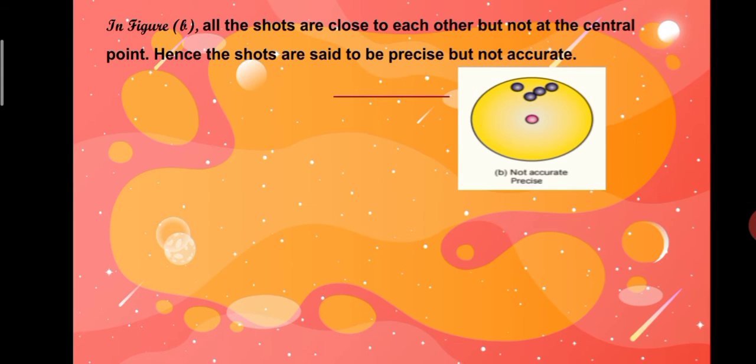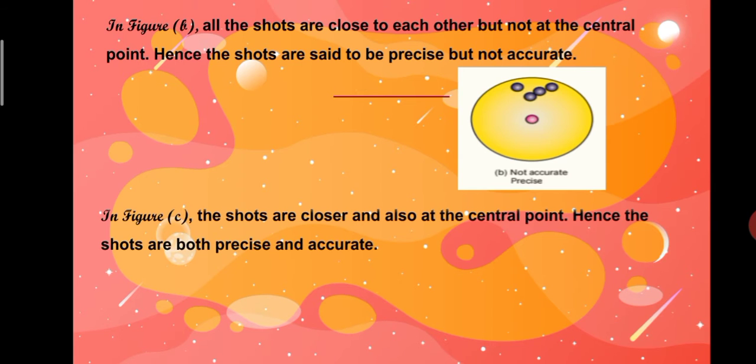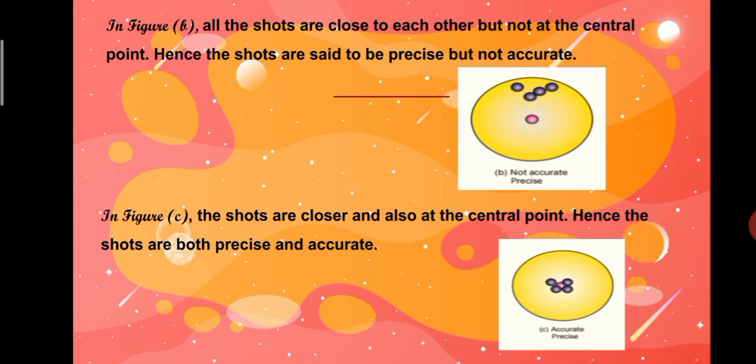Figure B shows that all the shots are close to each other but not at the center point. Hence, the shots are said to be precise but not accurate. In figure C, the shots are close together and also at the central point. Hence, the shots are both precise and accurate.